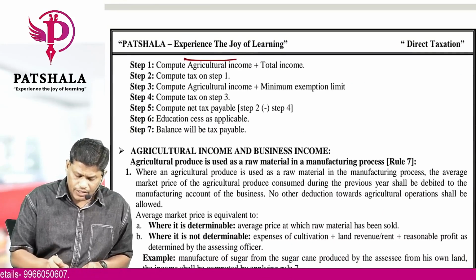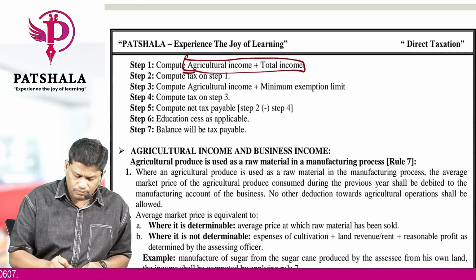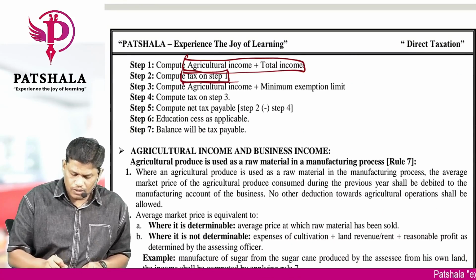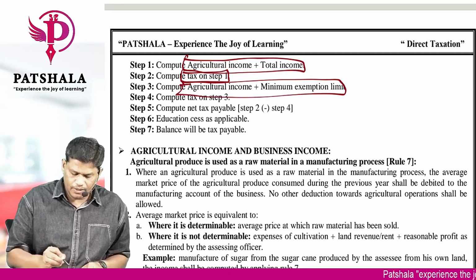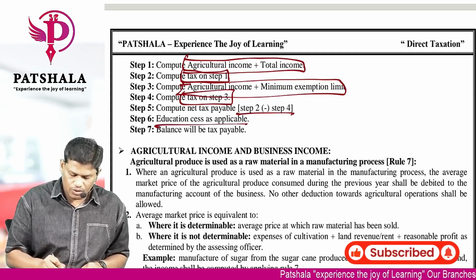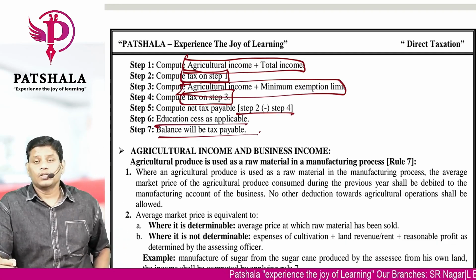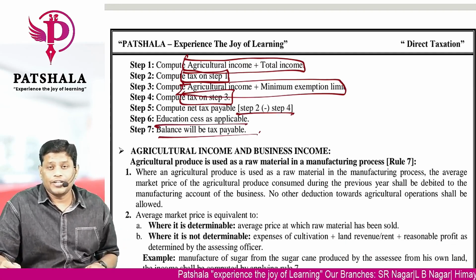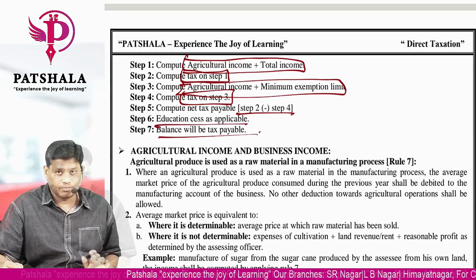Compute agricultural income plus non-agricultural income. Then tax on step 1. Step 3, agricultural income plus basic exemption. Tax on step 3. Step 2 minus step 4. Cess, and the balance will be tax payable. So this is the taxability of your agricultural income.